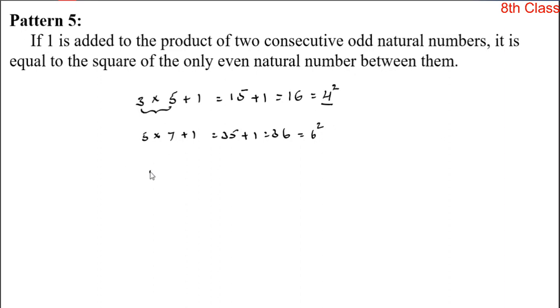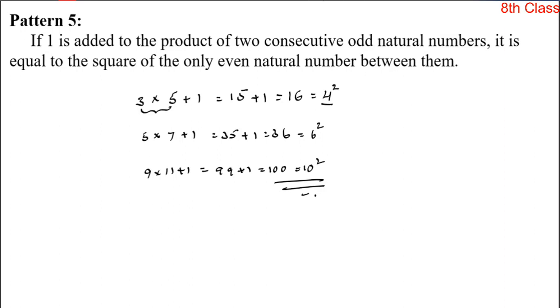Like this, 9 into 11 plus 1 is equal to, obviously, 10 square. Why? Because in between 9 and 11 we have only one even number. What is that? 10. Doubt? Let's verify. 9 into 11, 99 plus 1 is equal to 100, which means it is equal to 10 square. Okay, so when 1 is added to the product of two consecutive odd natural numbers, the result is equal to the square of the only even natural number between them.